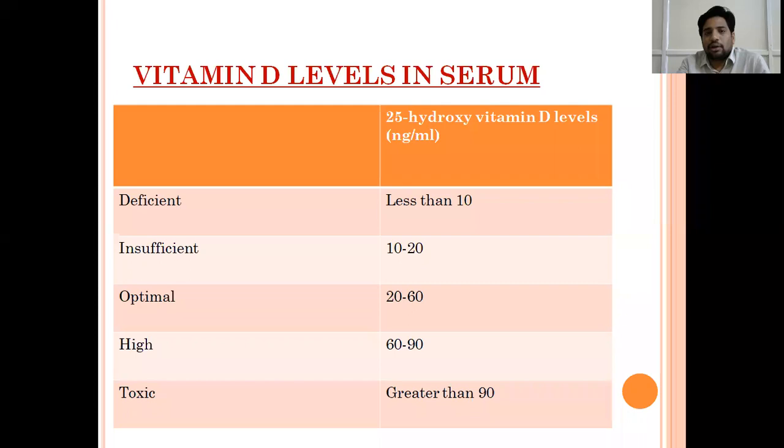Then vitamin D deficiency. How will we measure it? By measuring 25-hydroxy vitamin D levels in the body, we come to know whether it is deficient or not. If it is less than 10 nanograms per ml, it is deficient. 10 to 20 is insufficient. Optimal is 20 to 60. High is 60 to 90, and toxicity is more than 90 nanograms per ml.